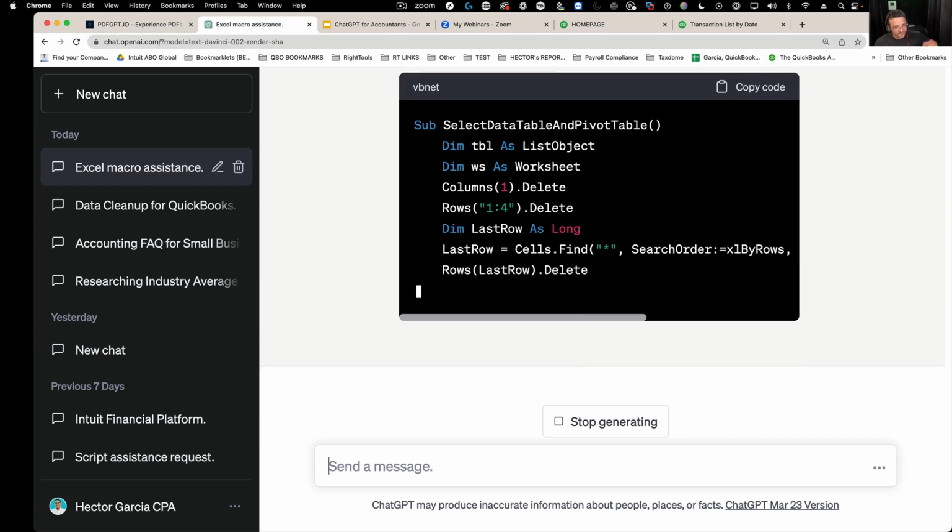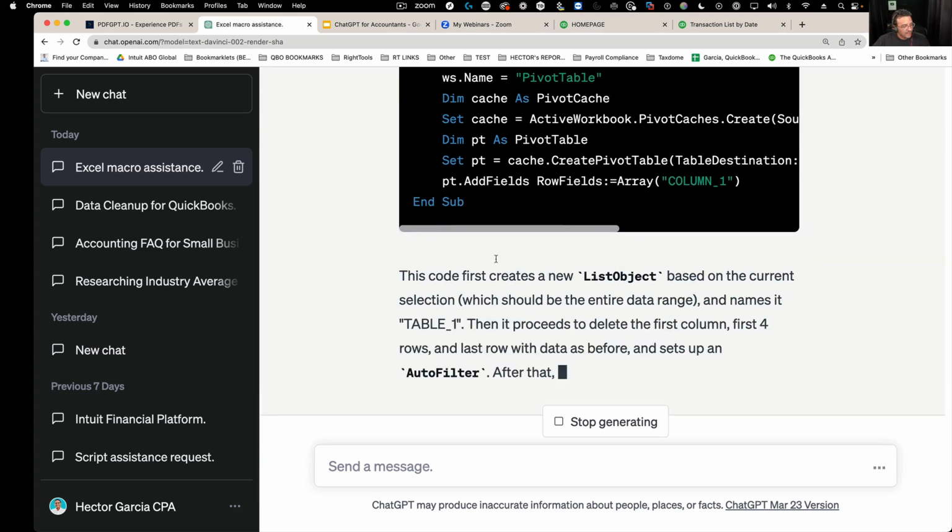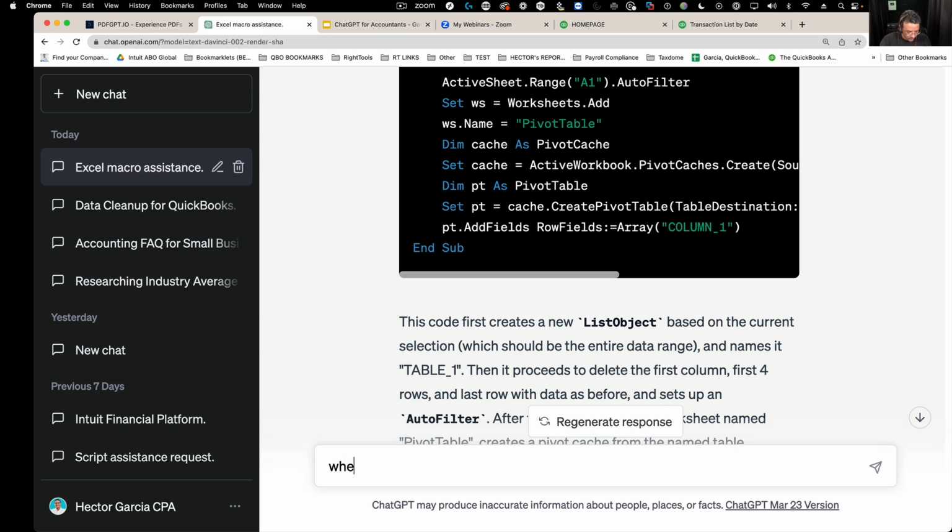Okay, so there's a correction to the code, and then I'm going to go back and say when you generate the pivot table, use Table1.